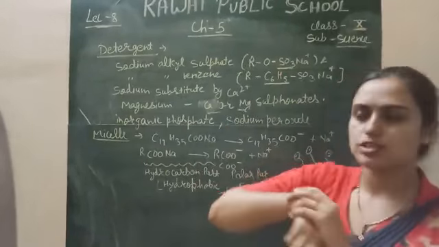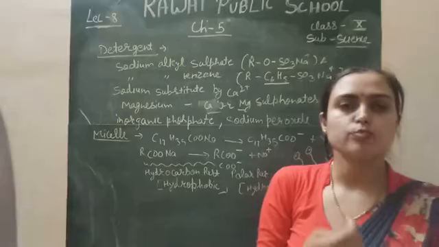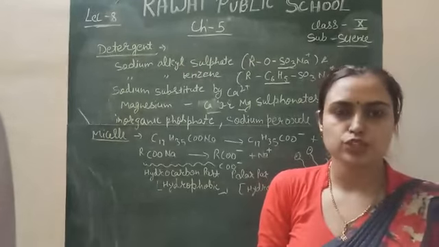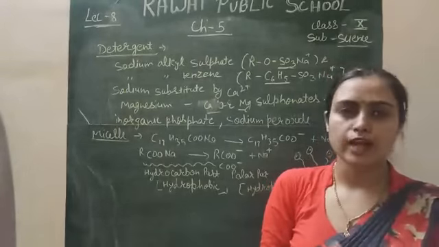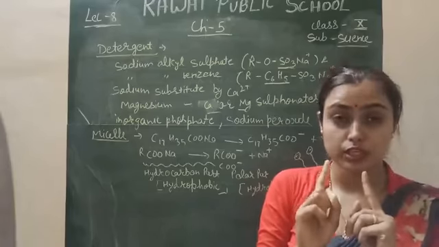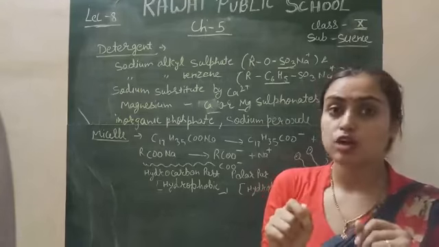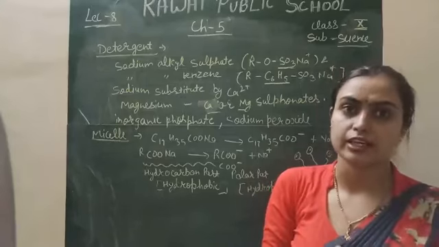If more branches are present in the alkyl group, it is difficult to decompose the detergent. So water pollution takes place due to detergent. So the detergent water you should not dump into your toilet, because there is no degradation of fecal matter in that condition.